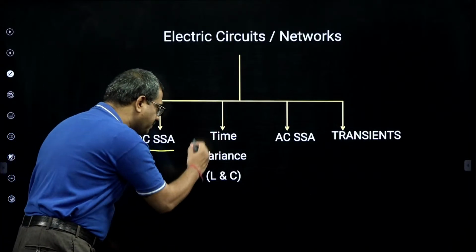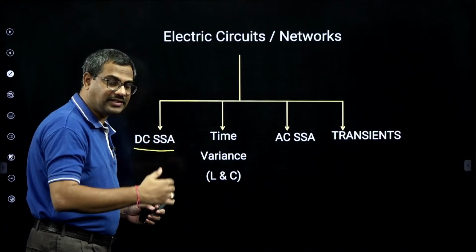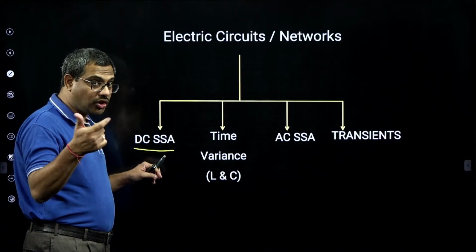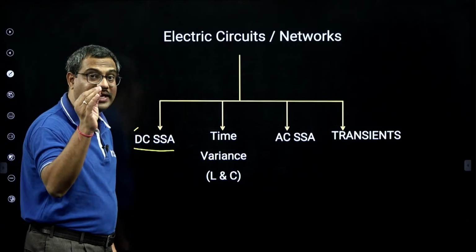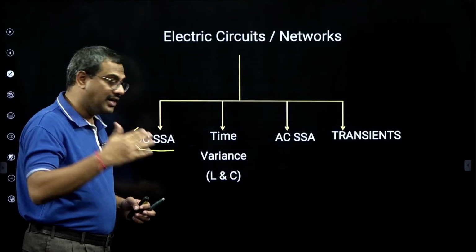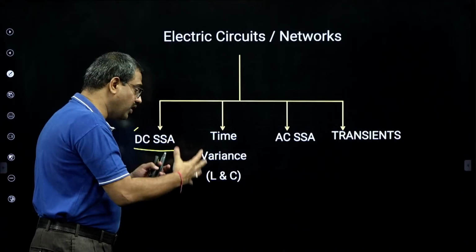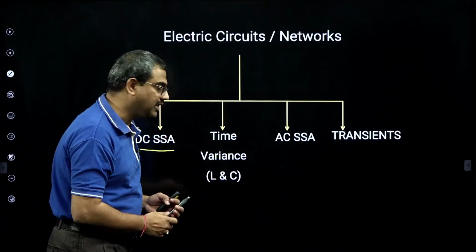Then basics of time variance. In this chapter, I will give time varying signals. If I give pure DC, the inductor is short and the capacitor is open. Only the resistor will work. That is why DC circuit ideally is like only resistive networks. Then L and C will work when time variance is given, like triangular waveform, sawtooth waveform, square waveform. So this is part 2, which is basics of time variance, L and C.